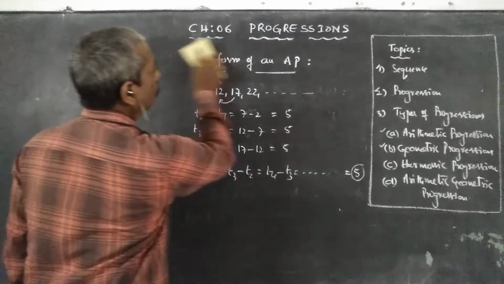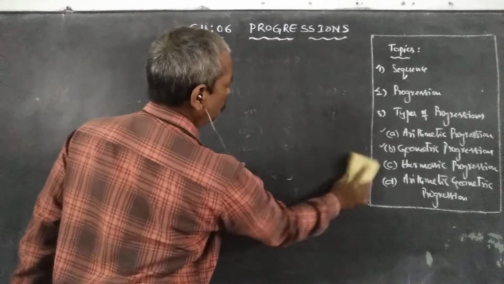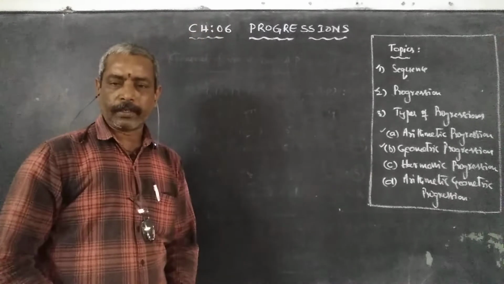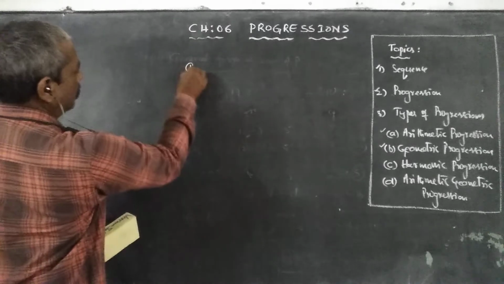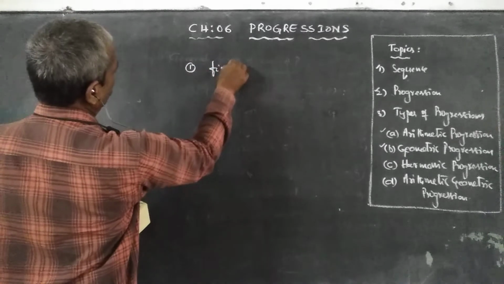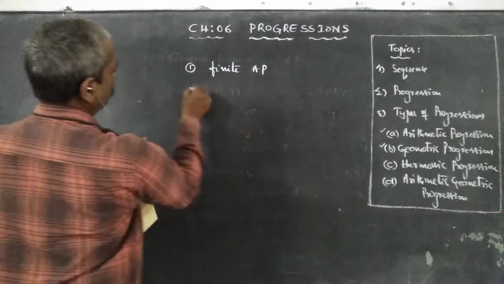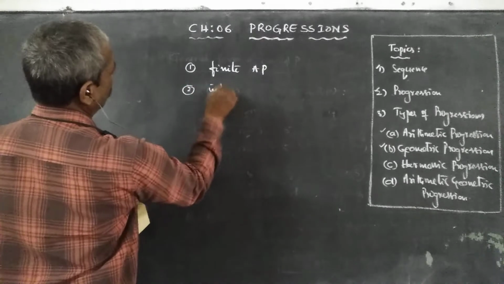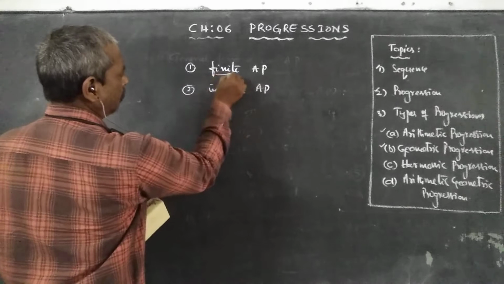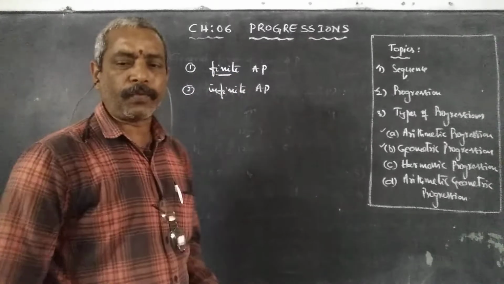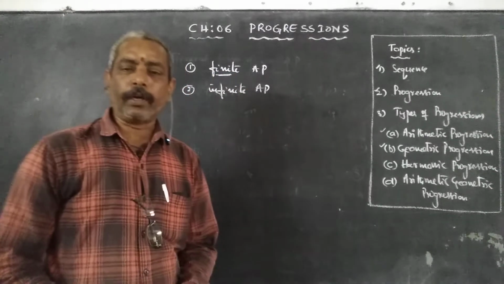Now, basically we have two types of arithmetic progressions. The first one is finite arithmetic progression. The second one is infinite arithmetic progression. Finite means a limited number of terms, a countable number of terms.